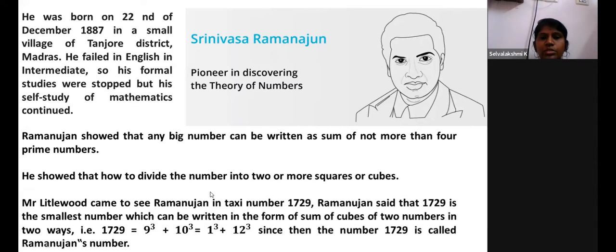He was very good at dividing a number into two or more squares or cubes for any number. He's so expert in that. And this number is even called Ramanujan's number, 1729. When Mr. Littlewood came to see Ramanujan, he saw the number plate that read 1729. Immediately Ramanujan was able to say that it's a sum of cubes of two numbers in two ways: 9 cube plus 10 cube as well as 1 cube plus 12 cube. And he showed that any big number can be written as a sum of not more than 4 prime numbers.